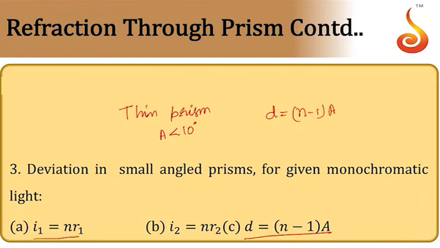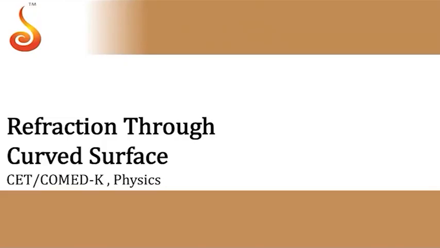In this case, I1 will be equal to N times R1, I2 is equal to N times R2. Here the approximation is sin I is approximately equal to I, sin R is approximately equal to R. So sin I by sin R is I by R, that is equal to N. So I will be equal to NR. For second refraction, it should be R is equal to Ni. So that is all about prism.